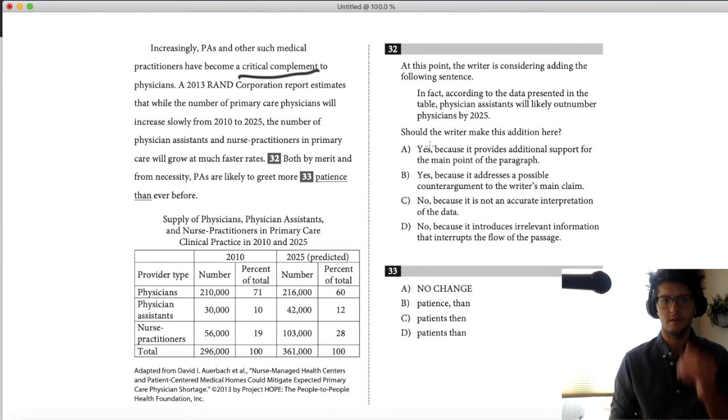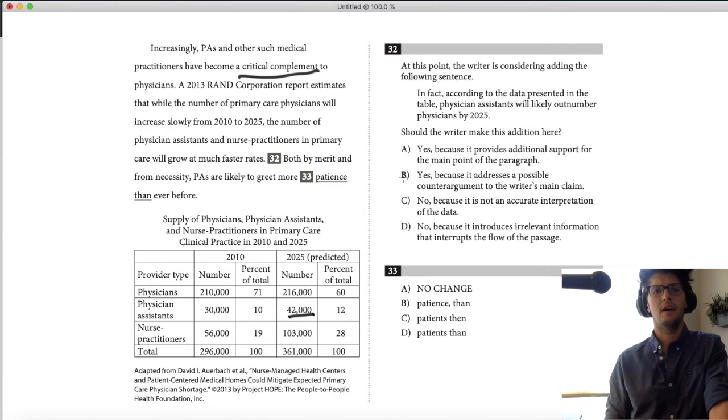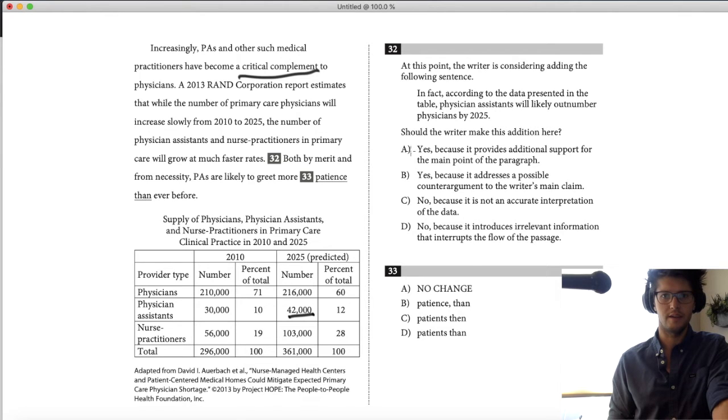Okay, well, because this is data, let me just see if this is true. 2025 predicted physician assistants. They're not going to outnumber physicians, right? There's 216,000 physicians, and there's 42,000 physician assistants. So in this case, because it's data, I can just go and verify that. So should you add it? No, because it's not true. It's not because it's irrelevant. It's because it's not accurate, right?